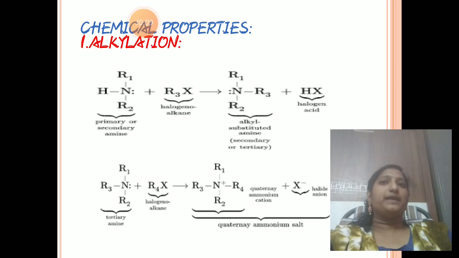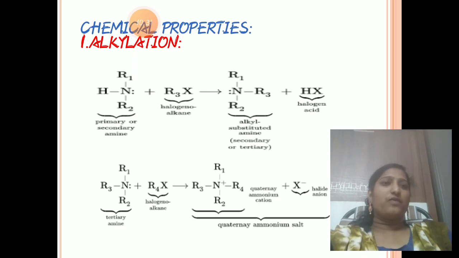What happens? X and H are eliminated, and the R group is substituted on N. So that gives a tertiary amine with R1, R2, R3 groups. Loss of HX takes place.